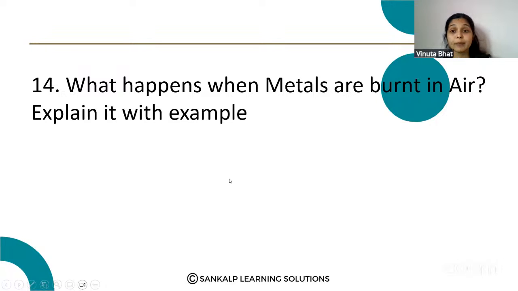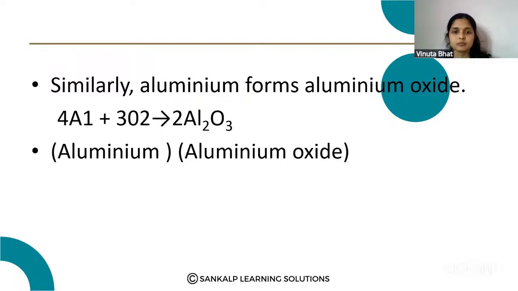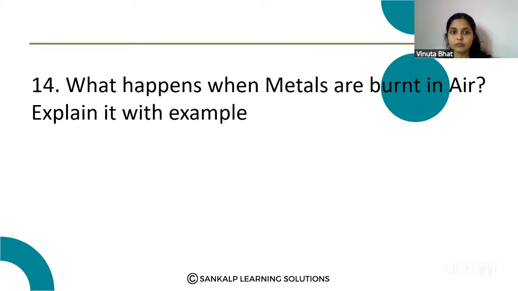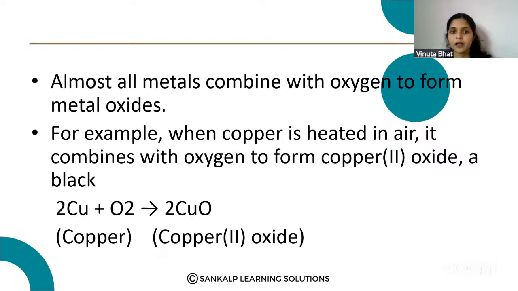What happens when metals are burnt in air? Explain with example. Almost all the metals combine with oxygen to form the metal oxide. No need to write all the examples. You can take a few examples and write. Here I have provided many examples.